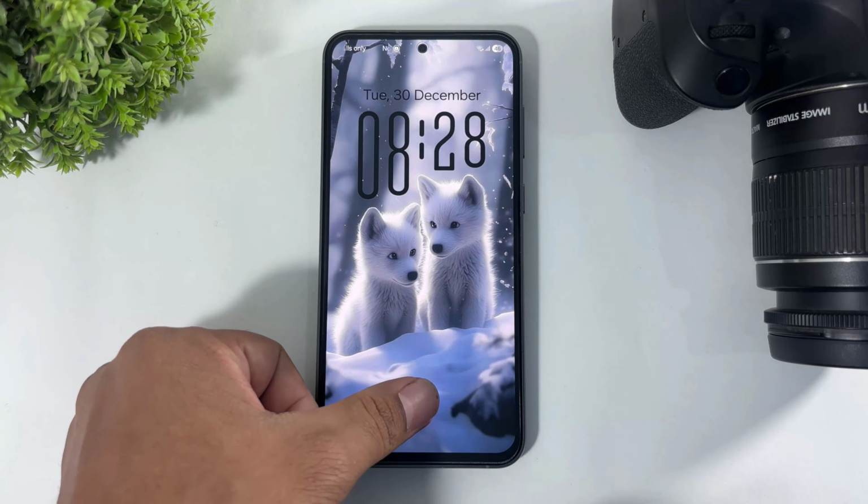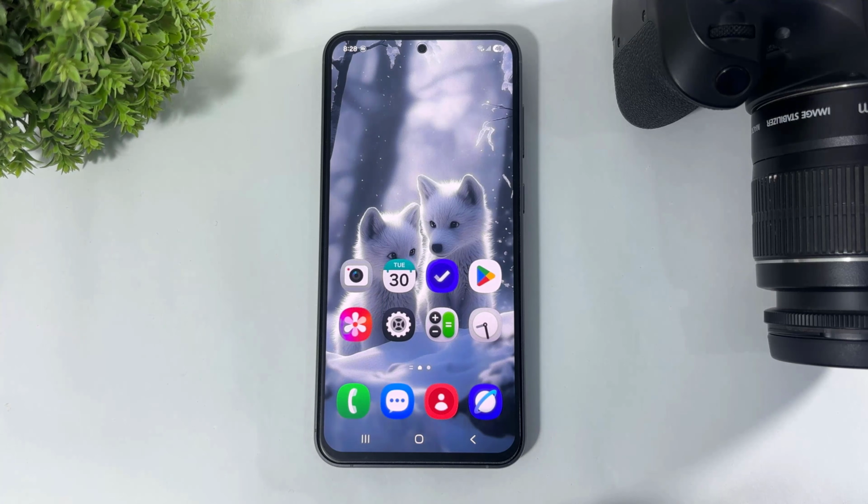One UI 8 3D fluffy widgets are now available on the Play Store. But guys, these are paid widgets, and you also need the KWGT Pro version to add this widget to your home screen. So today in this video, I'm going to show you how to install these One UI 8 3D fluffy widgets using KWGT on your home screen. So let's begin.